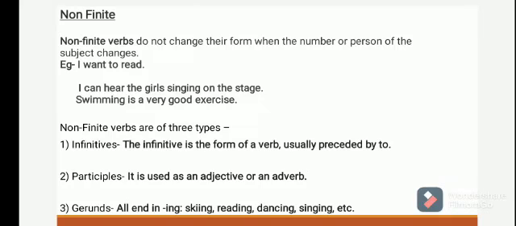Number 1, infinitives. Number 2, participles. And number 3, gerund. Infinitive is the form of verb usually preceded by to. Participle is used as an adjective or an adverb. Gerunds all end in ing, as reading, dancing, singing.